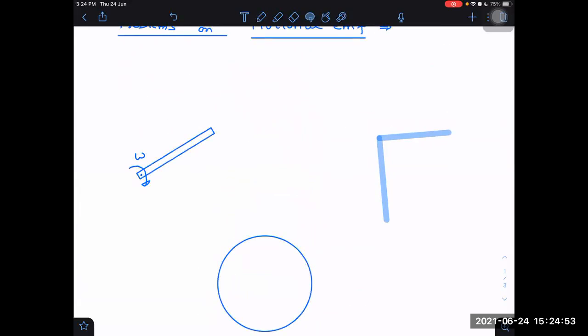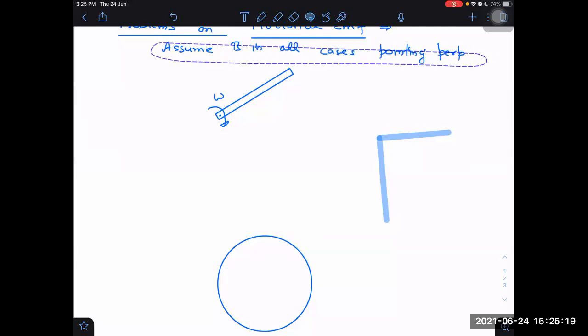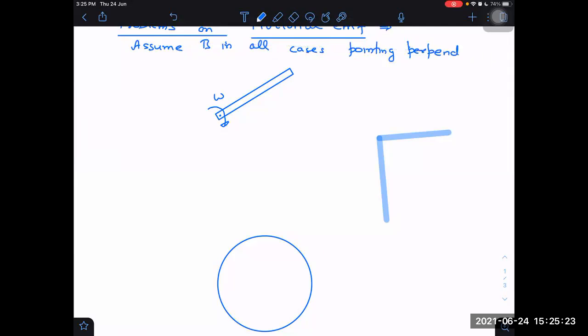and with angular velocity omega. Assume magnetic field in all cases pointing perpendicularly into the plane, like cross direction. Length is L. This is point A, this is point B.